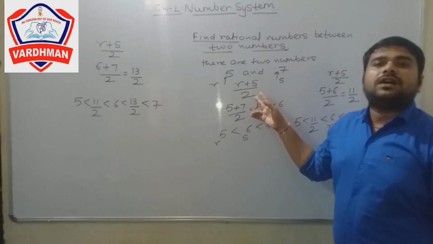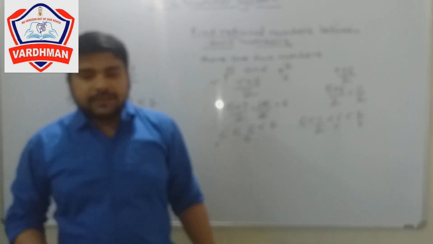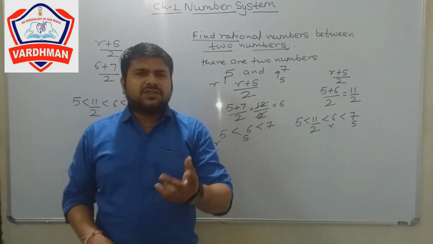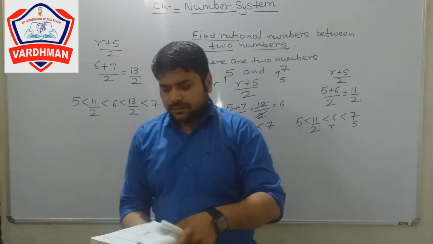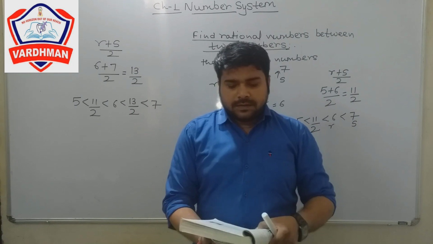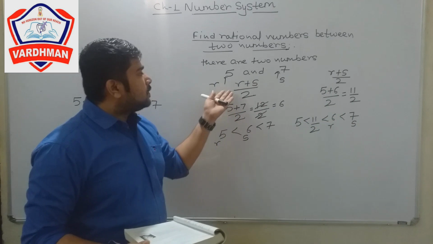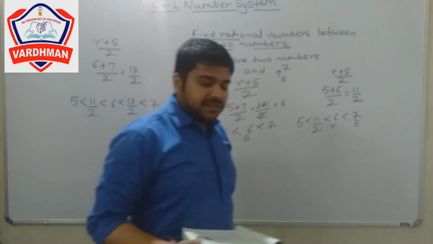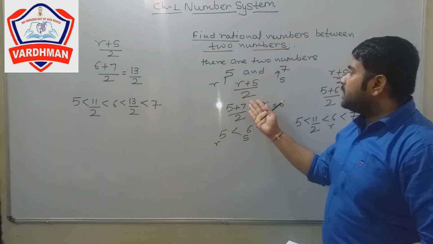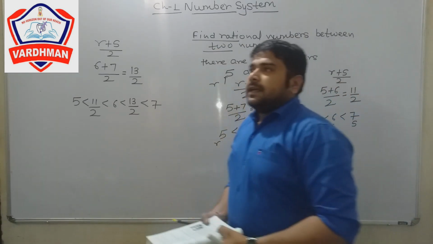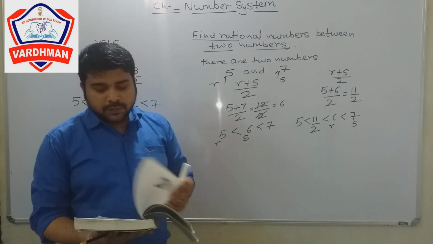13 upon 2. Understand? So how do we find the rational numbers between two numbers? By using this formula, (r plus s) upon 2. This is exercise 1.1. In exercise 1.1 there are questions like: find 6 rational numbers between 3 and 4 by using this (r plus s) divided by 2. Next, 5 rational numbers between 3 upon 5 and 4 upon 5, again by using this (r plus s) upon 2.